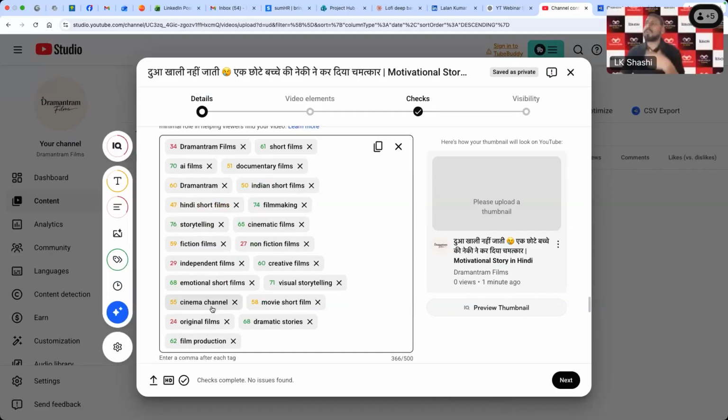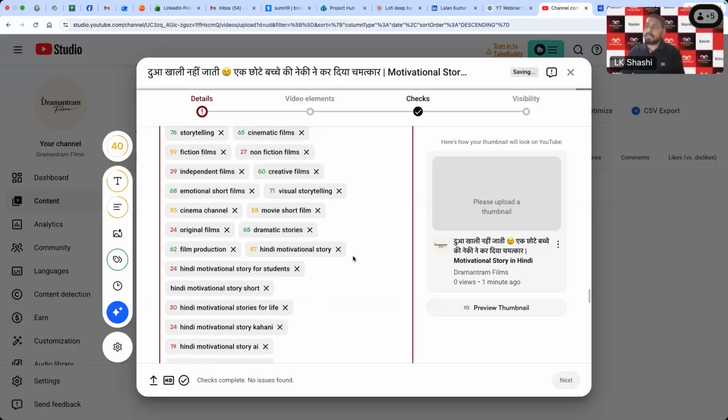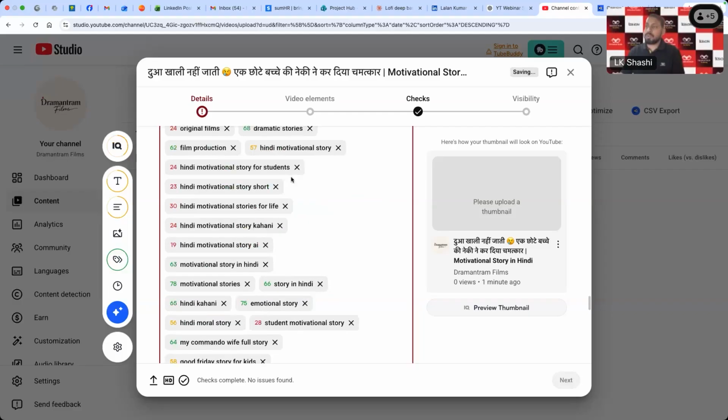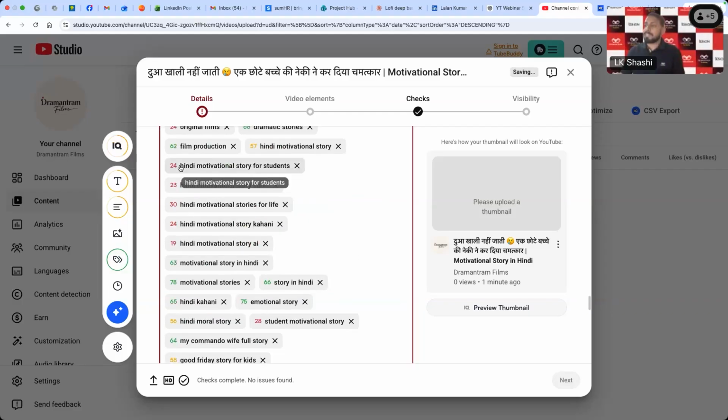But let's say I don't want to use them. I want to validate whether the new keywords which I have generated from ChatGPT are good ones or not. Let's say I'm just pasting them here. So you can see the scores of those keywords we just pasted from ChatGPT. There are good keywords, but there are bad keywords also, which are the 24, sport, 23, 30, 24. So I would not recommend using them. You can just simply get rid of them. Yes, just cross them. So that's how you can analyze what kind of keywords you can use.